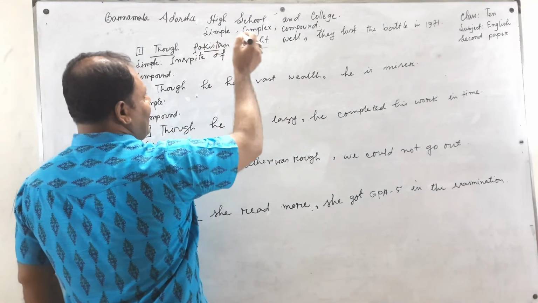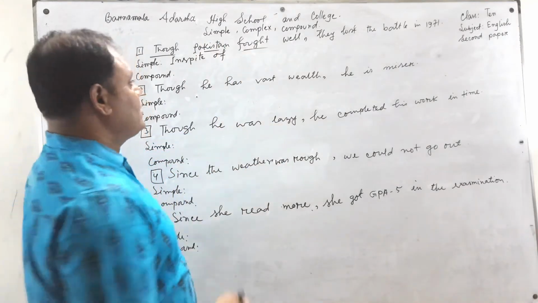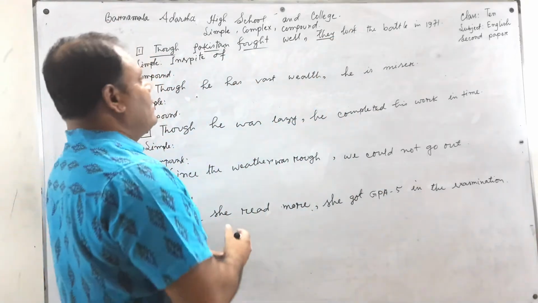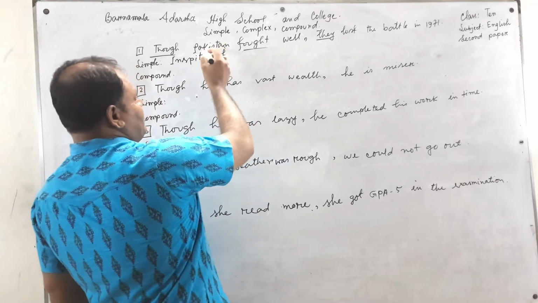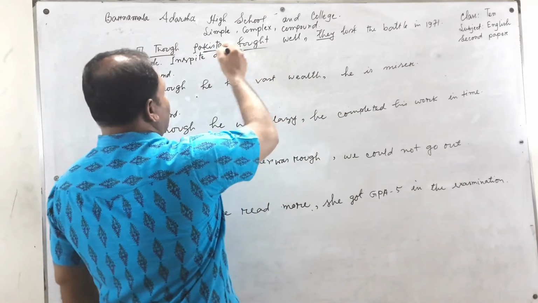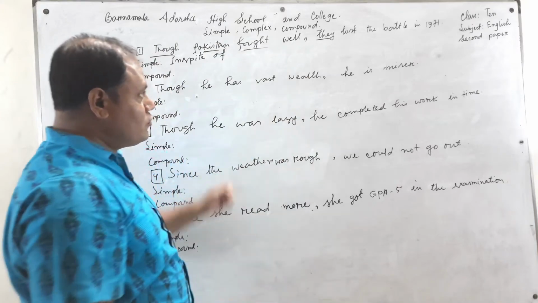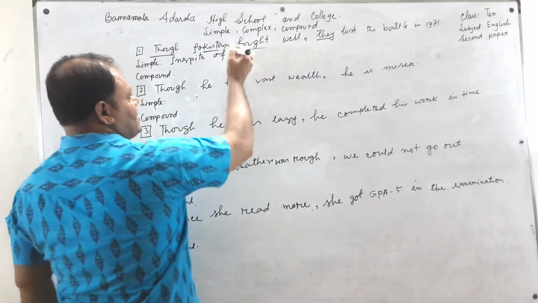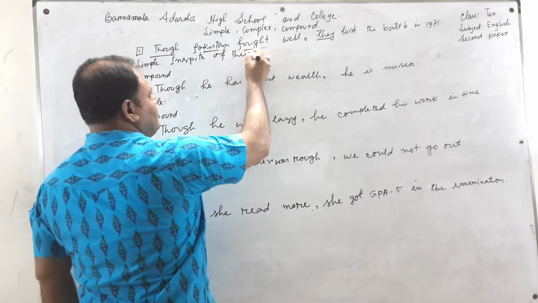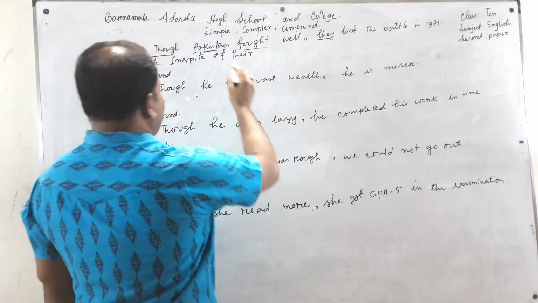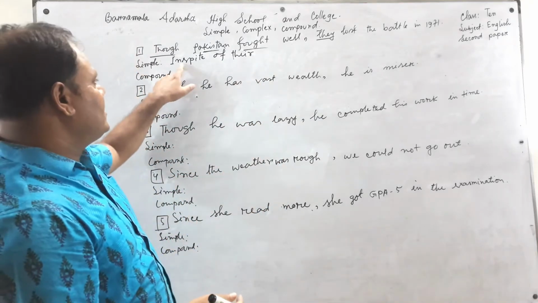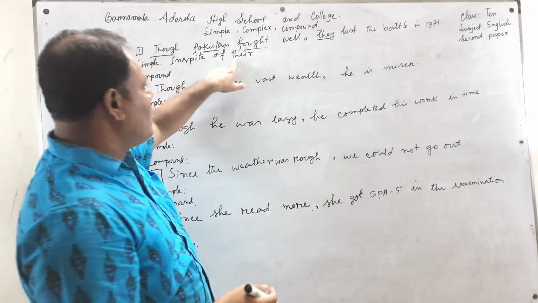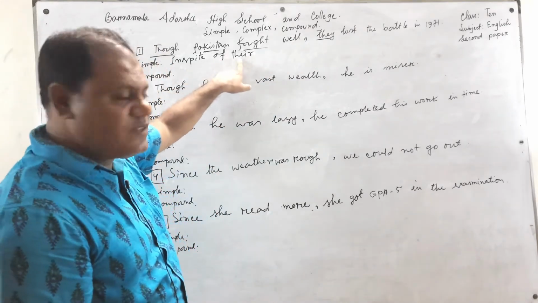Here, if we find the noun in the subordinate clause and the pronoun in the principal clause, then the subordinate clause noun should be changed in the principal clause, and the pronoun we transfer there. We know if we put in spite of or despite, the subject form after that is the possessive form.